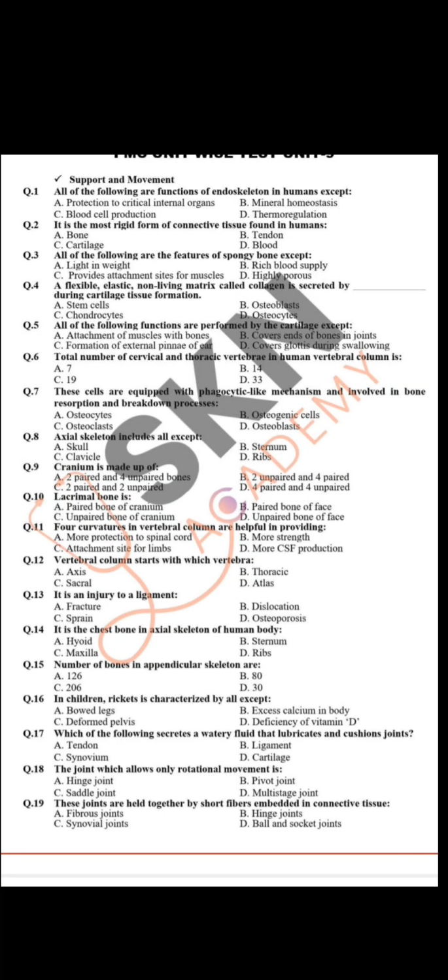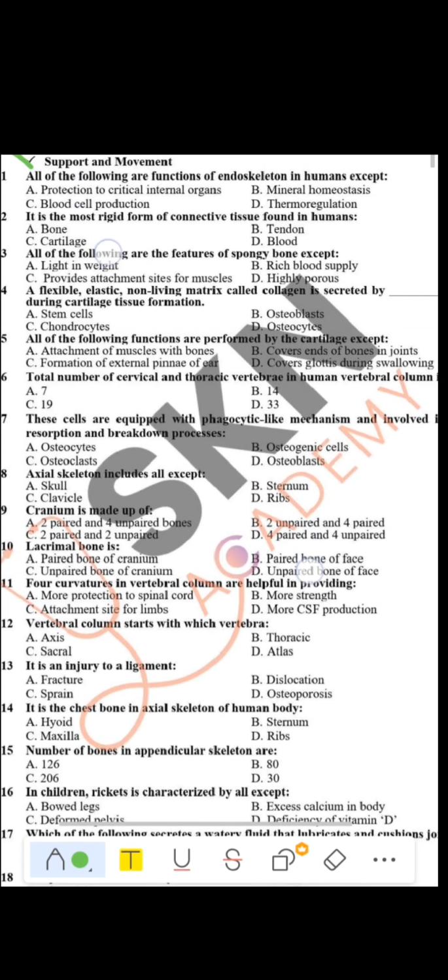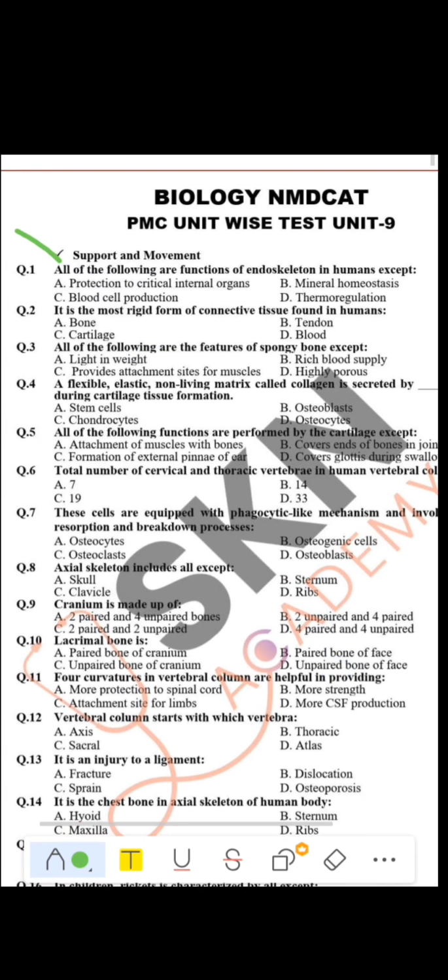Today we are going to discuss the MCQs from Biology for MDCAT, which is PMC Unit 5. We are going to do the chapter on support and movement. Okay, so first, let's look at question number one. All of the following are the function of endoskeleton in human except.